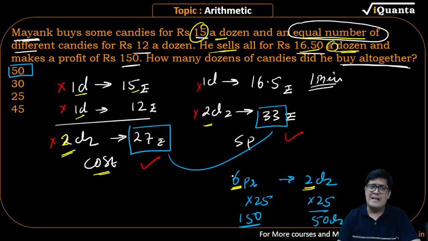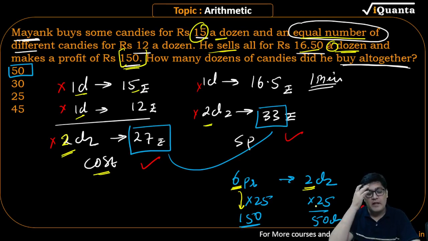The question was asking us to have a profit of 150 rupees. To have a profit of 150 rupees, what quantity should he buy and sell? So see, 6 multiplied by 25 is 150. I'm simply trying to convert 6 into 150. 6 into 20 is 120, 6 into 5 is 30. So 150 is 6 into 25, multiples of 6. Because I'm making the profit 25 times, the quantity should also become 25 times.